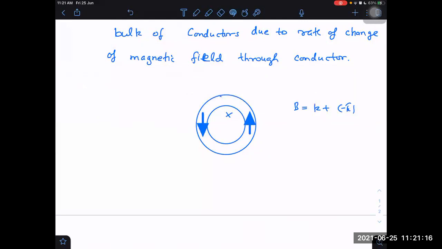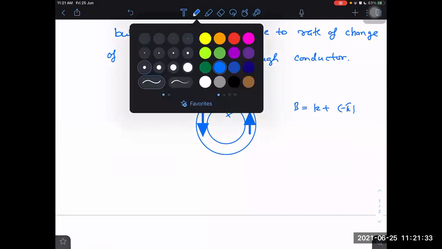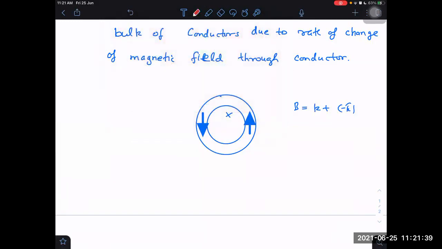Right. So if it is in this way, anti-clockwise, one thing is that although this is a wire and it is thick, if I look at the small section of the wire, this part, and let's say I'm making its enlarged diagram, what will happen through this part also?